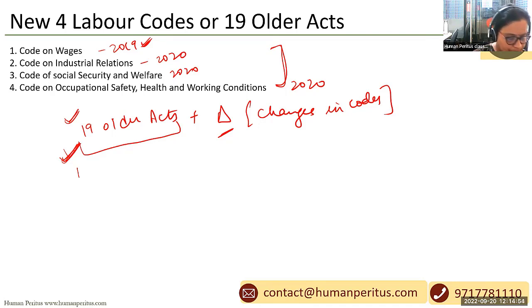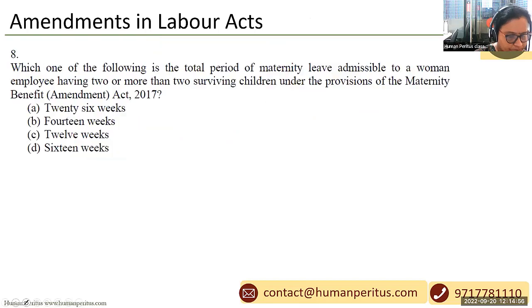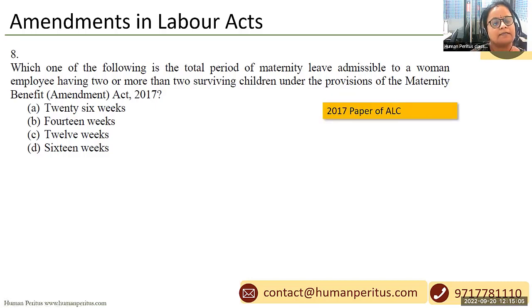Okay, now why I'm showing you this question: it appeared in the 2017 attempt of the ALC exam, and they are asking a question on the 2017 amendment of maternity benefit. So we should pay attention to this.